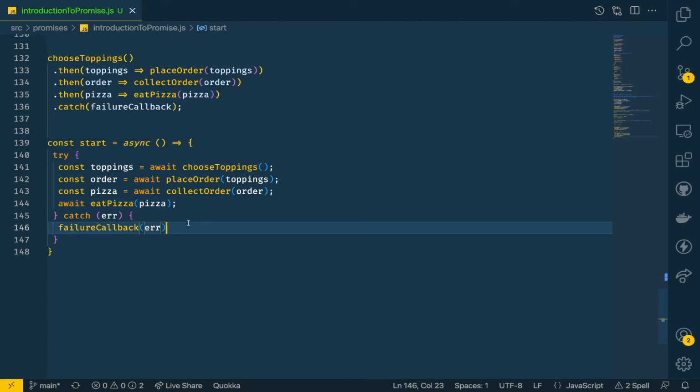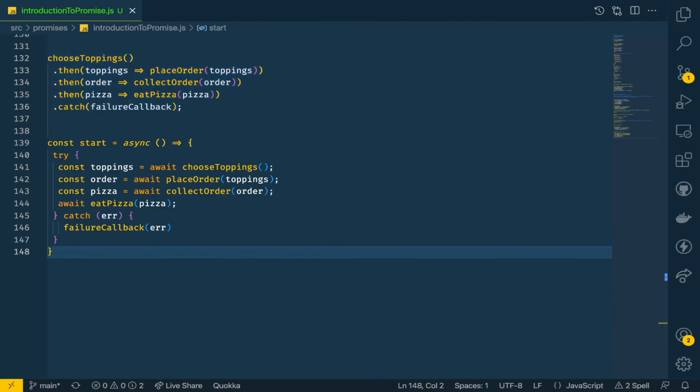Another interesting thing here is that while we are using async await, we can't use a catch like the one we were using with then. Instead, we can wrap all of our code inside a try block, and if something bad happens or some of the promises get rejected rather than fulfilled, it will come inside the catch. Here we'll have that callback run, and we have the error object from where we can get the error message as well. So this code is being changed to this.